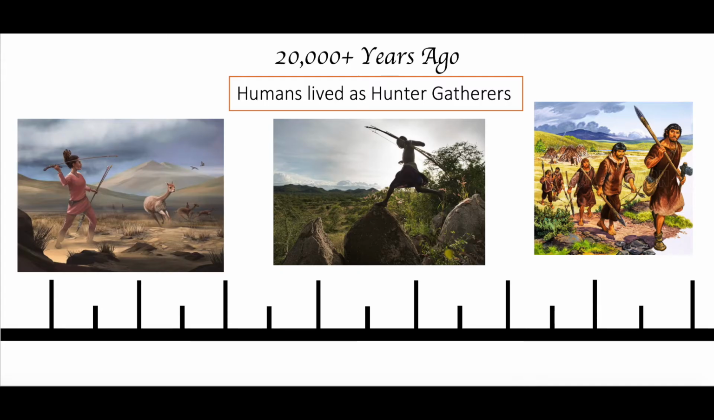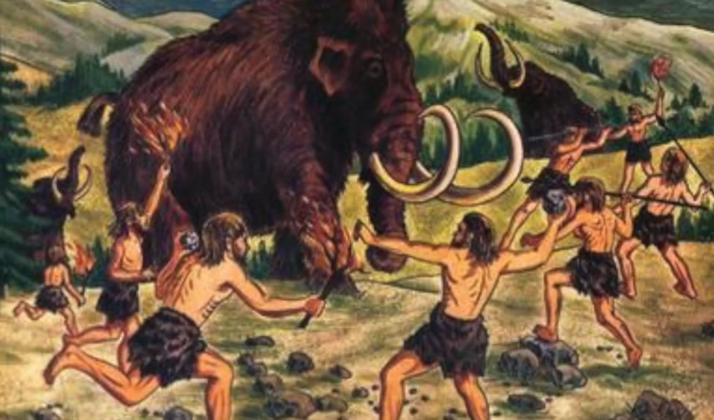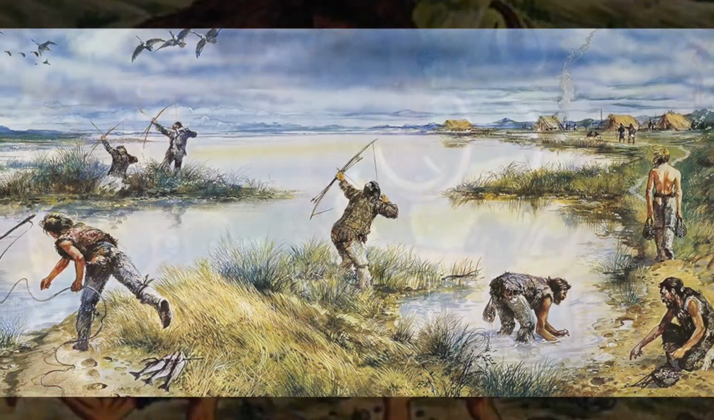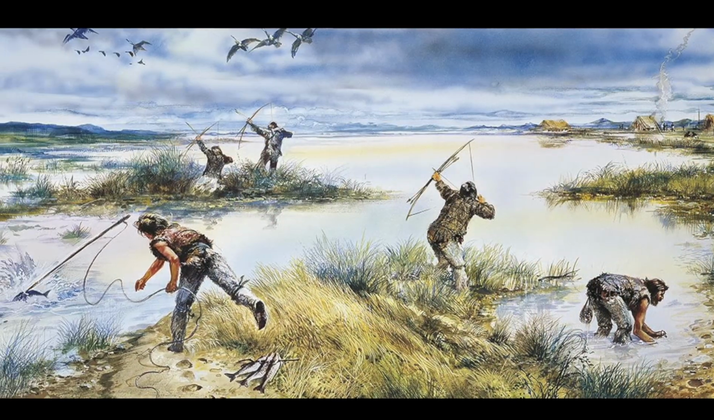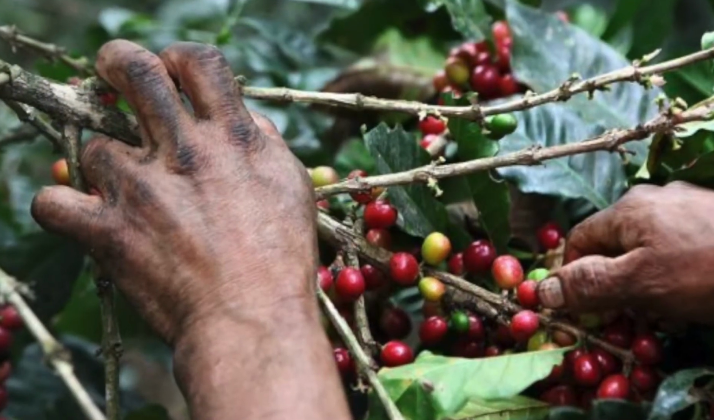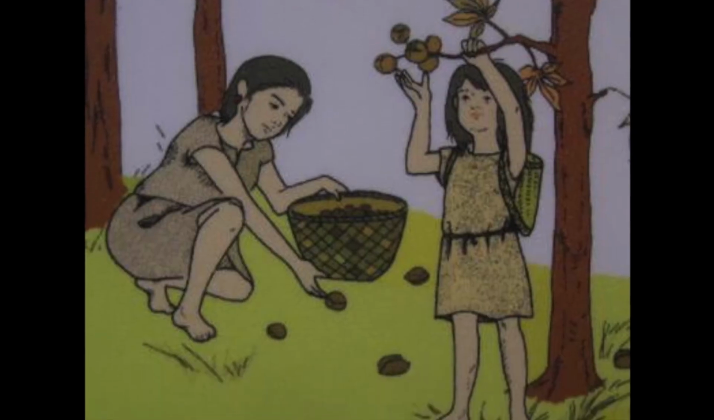This means that they got their food by hunting animals for meat, like by shooting a bow and arrow at a duck or catching a fish with a spear, or by gathering plants, like by picking berries from a bush or taking nuts and fruit that had fallen from trees.